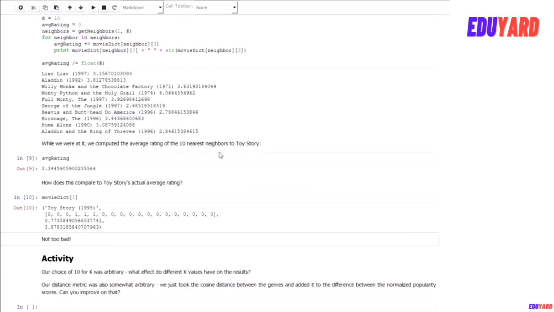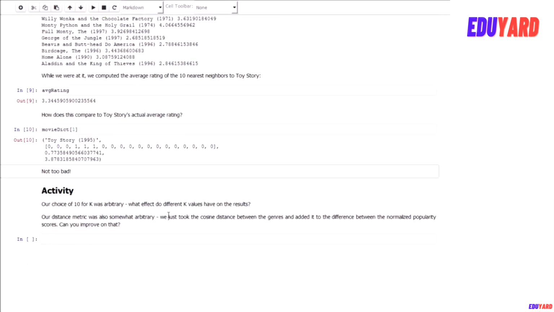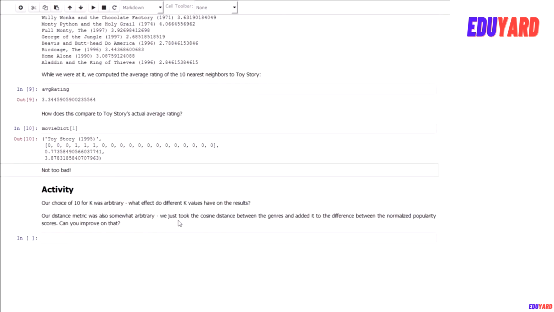which actually is not all that different from the actual rating for that movie, which was 3.87. So not great, but it is not too bad either. It actually worked surprisingly well given how simple this algorithm, KNN, is. Most of the complexity in this example went into determining our distance metric. And we intentionally made it a bit elaborate just to keep it interesting, but you can do anything else you want to. So if you want to fiddle around with it, I definitely encourage you to do so.